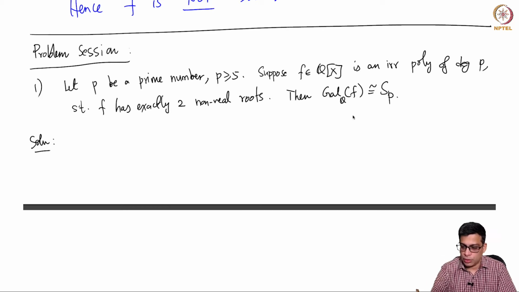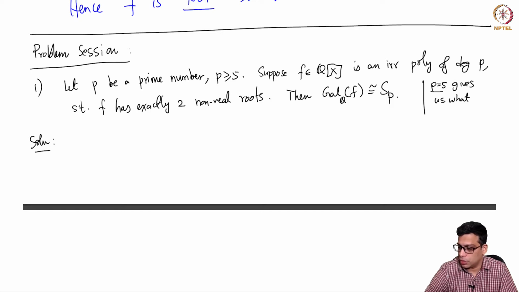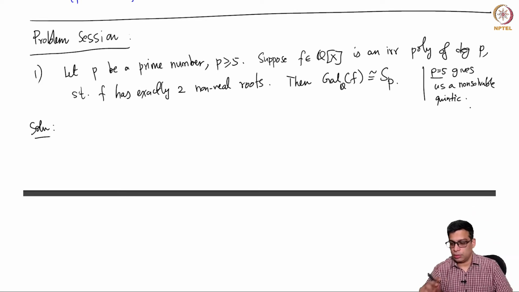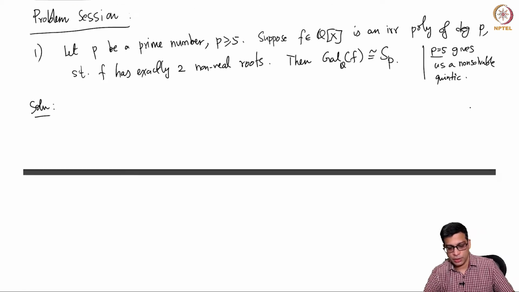Remember, if you take P equal to 5, this gives us a non-solvable quintic. Of course, we have to construct a polynomial which has exactly 2 non-real roots. We will do that. So let us prove this.